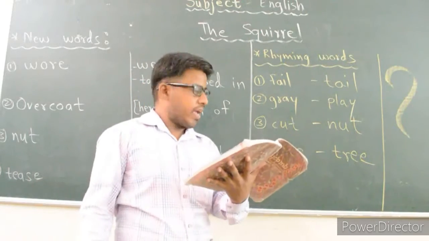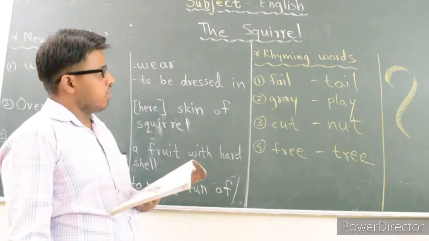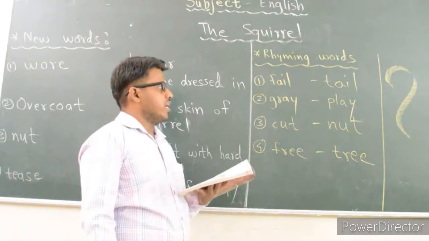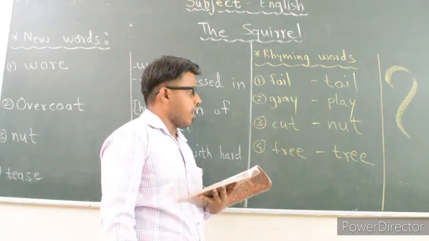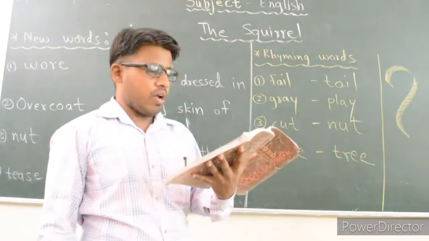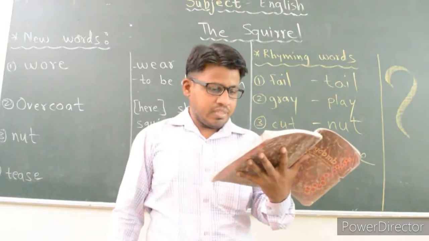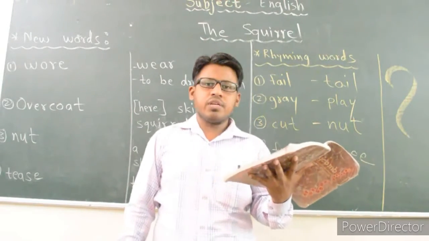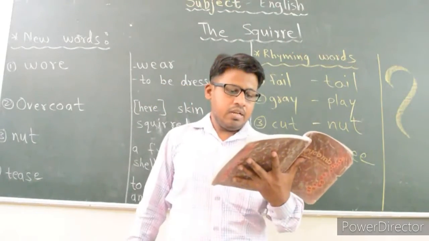So we will see again. First of all, fail. The rhyming word of this word is tail. Grey. The rhyming word of this word is play. Third one, cut, nut, and fourth one, free and tree. So all these 4 are the rhyming words in this poem. So now we will see some questions which are based on this poem. So in examination there will be a question just like that.